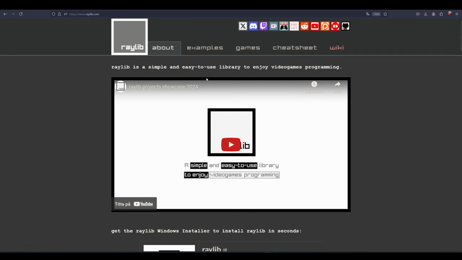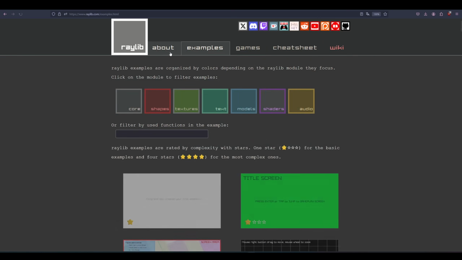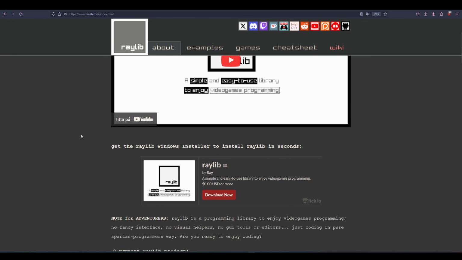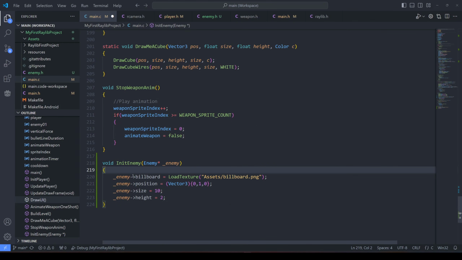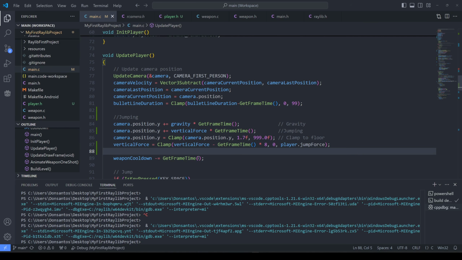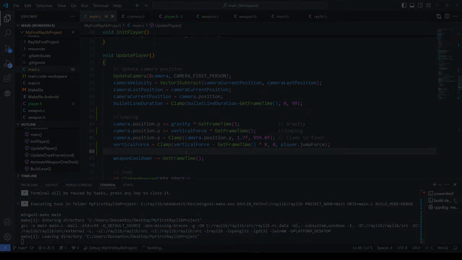So what is Raylib? Raylib is a programming library to enjoy video games programming. No fancy interface, no visual helpers, no tools or editors, just coding in pure Spartan programmer's way. So join me as I learn some Raylib. This is going to be casual and fun.